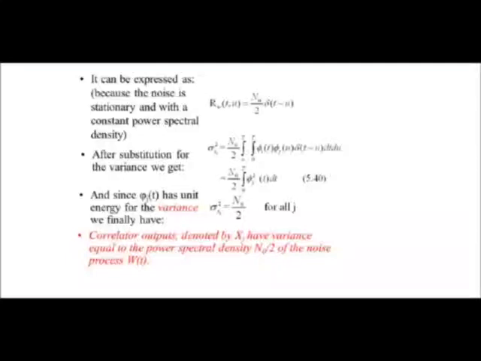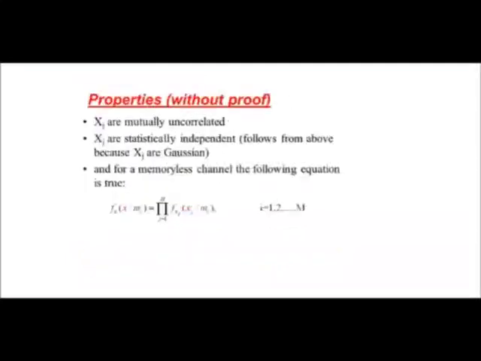The output of the correlator denoted by xj has the variance equal to the power spectral density N naught divided by 2 of the noise process. The properties of these are that the xj are mutually uncorrelated, and the xj are statistically independent, which follows from the above equation because xj is Gaussian.